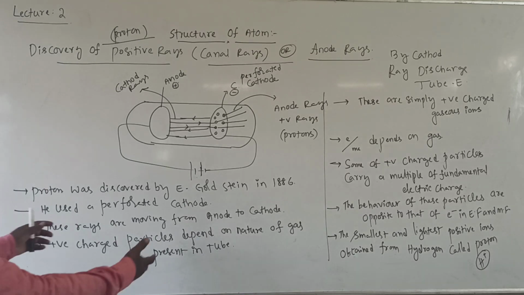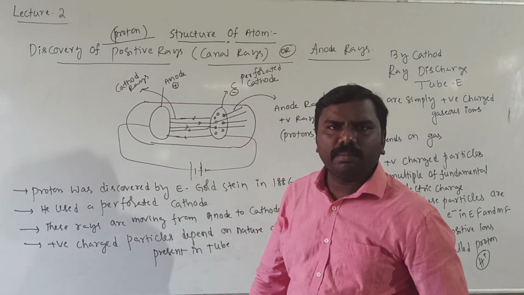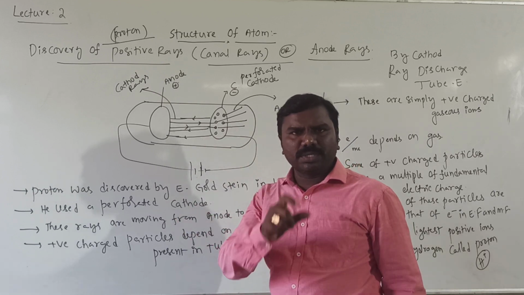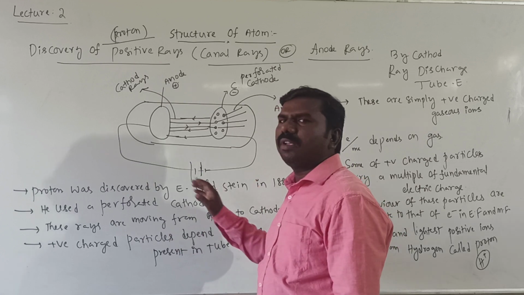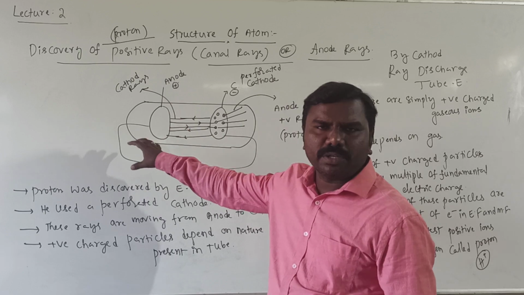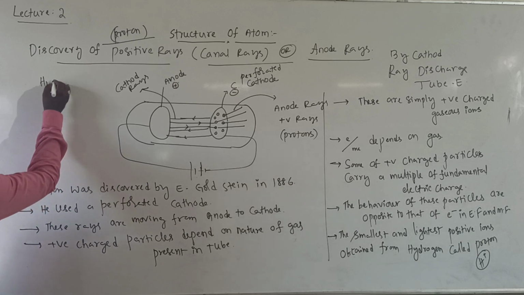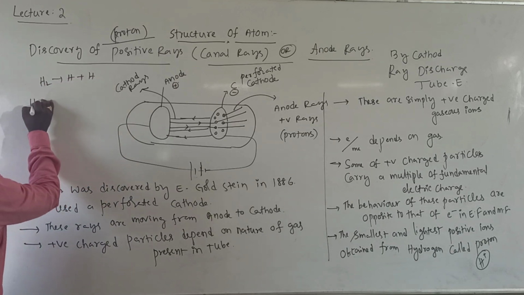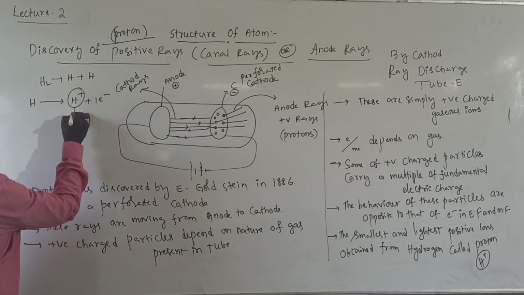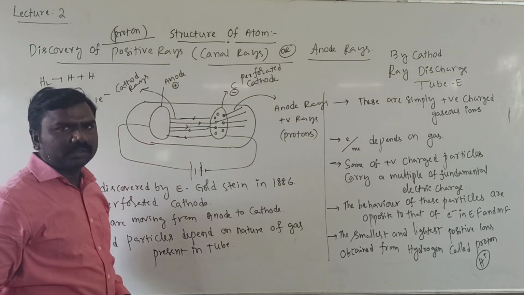Okay students, the points I told you I have written on the board. Just look at these points. The proton was discovered by E. Goldstein. He used a perforated cathode, which means a cathode containing holes. These rays move from anode to cathode. The positively charged particle depends upon the nature of the gas, because if you take hydrogen gas, it becomes H plus, and this is moving from anode to cathode. Clear?